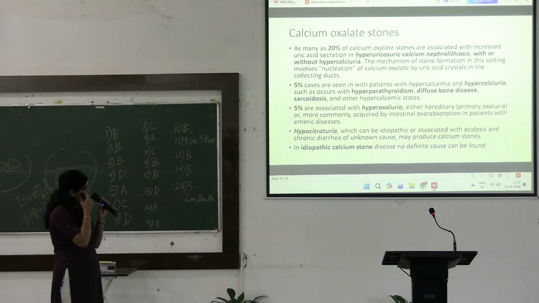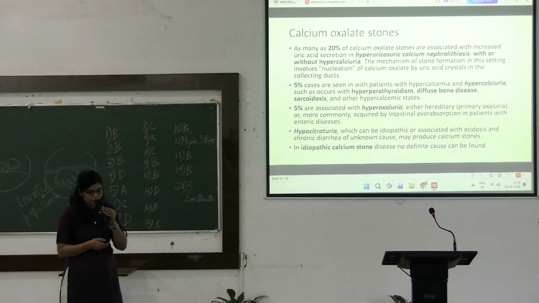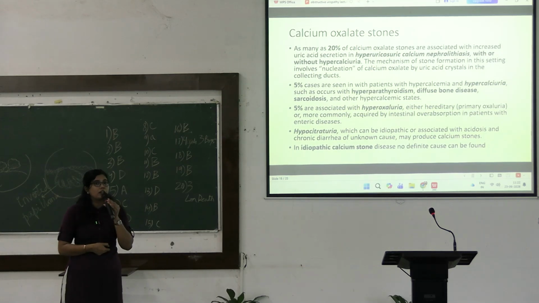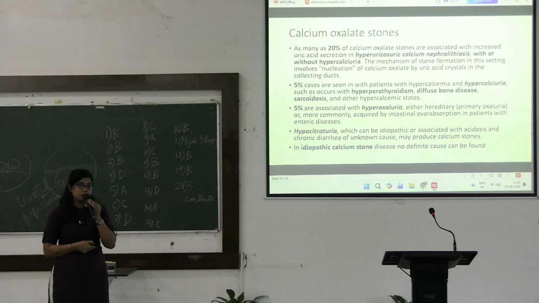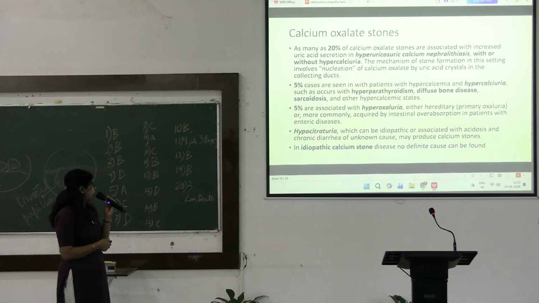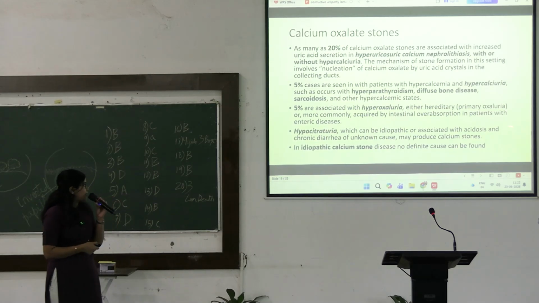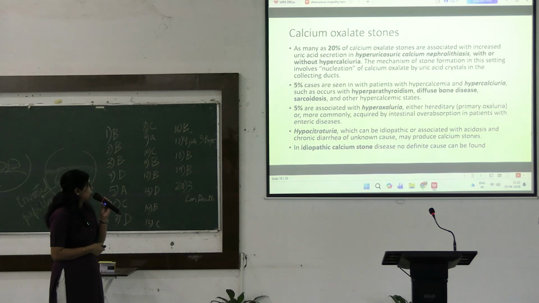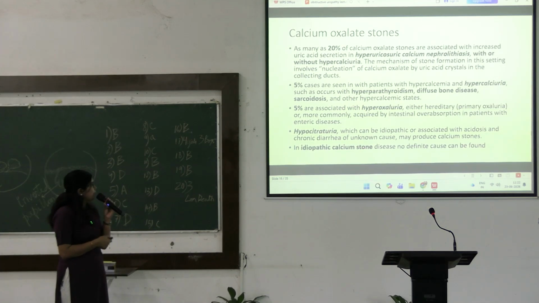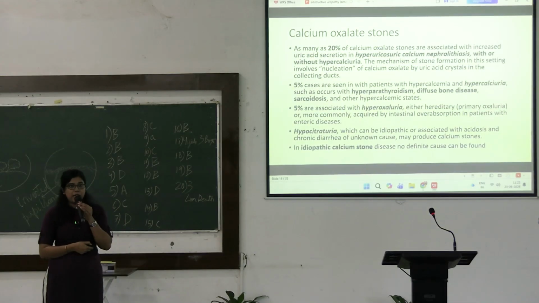This can either be hereditary, primary, or acquired, secondary, due to intestinal overabsorption of oxalates in patients with some intestinal disease. Another cause of calcium oxalate stone is hypocitraturia. It can be idiopathic, associated with acidosis and chronic diarrhea of unknown cause. And there is another entity called idiopathic calcium stone disease, where no definite cause can be identified.